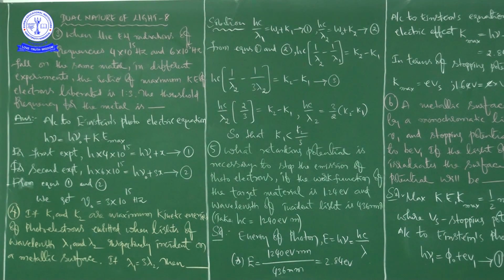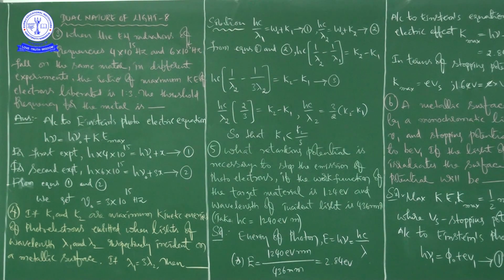So for the first experiment, because the metal is the same in both experiments, h into 4 into 10 to the power of 15 is equal to h nu naught plus X. It is equation number 1.